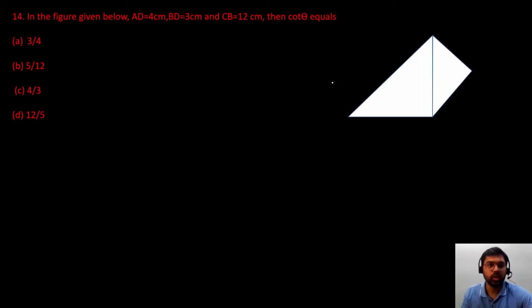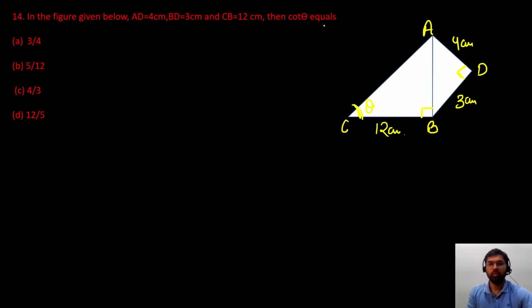Next question is question number 14. So here we are given two triangles. Okay. So this is A, B, C, one triangle. Another triangle is ADB. Both are right angle triangles. This is right angled at B. This is right angled at D. Okay. And measurements are: AD length is 4 centimeters, BD length is 3 centimeters, CB length is 12 centimeters. And this angle is given to be theta. I have to find out the value of cot theta.